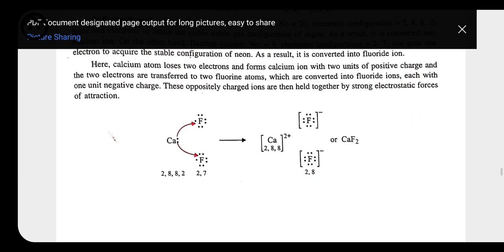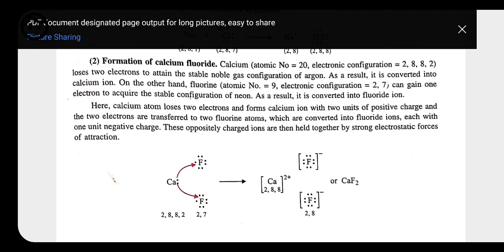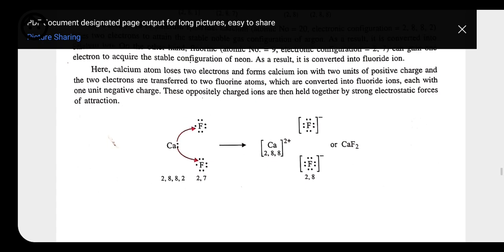Here we have many more examples, but students, I am not going to explain all the examples because we do not have this much time. So kindly go through the structures. Here first you have to show the number of electrons in the outermost shell with the help of dots, or with the help of this arrow, because whenever complete transfer of electrons takes place, you have to show this arrow because it is one sided. It means the electron is going to the fluorine but not taken from the fluorine. That's why you have to show this arrow. But in case of non-metal, we are not going to show an arrow. So these are for the metal and non-metal. Calcium is taken as metal and fluorine is non-metal.